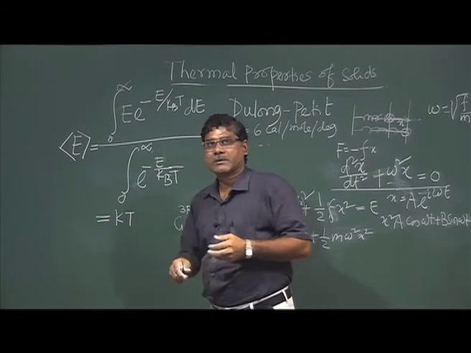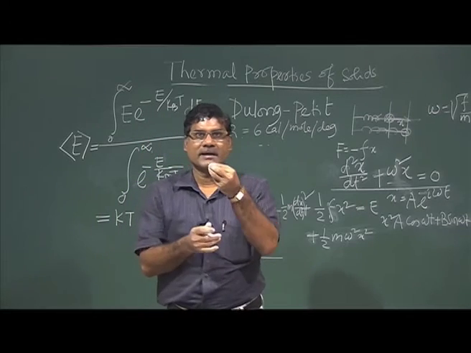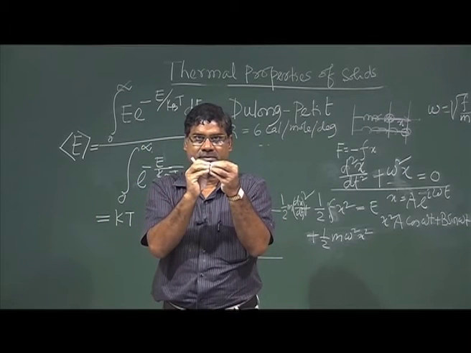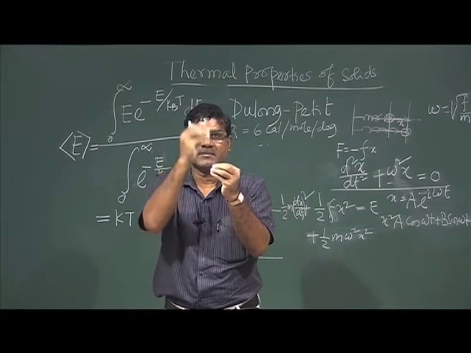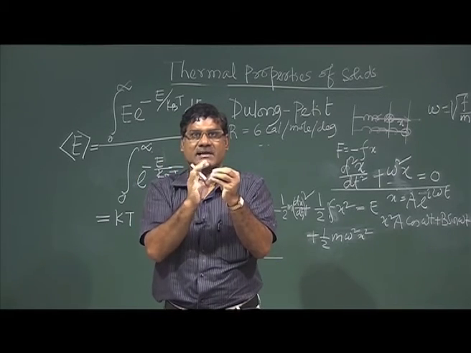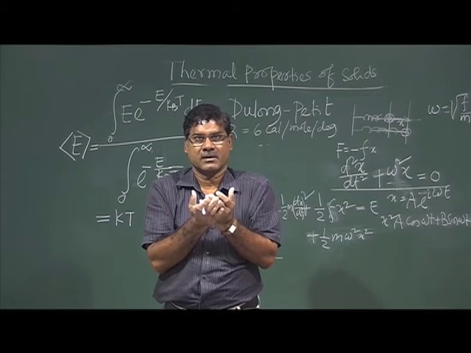Each particle has potential energy and kinetic energy. Each particle can vibrate in any of the 3 mutually perpendicular directions, so it has 3 degrees of freedom. For each degree of freedom, this energy is half kT.